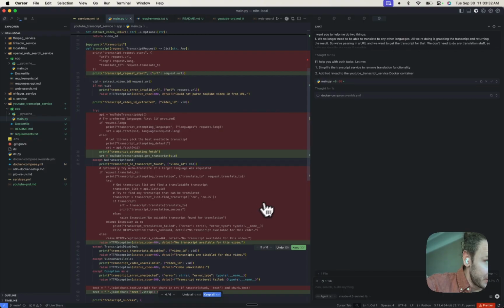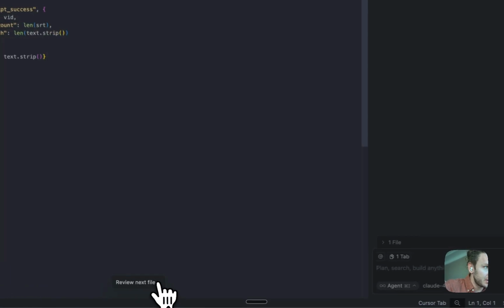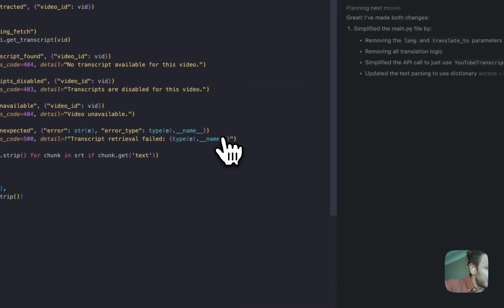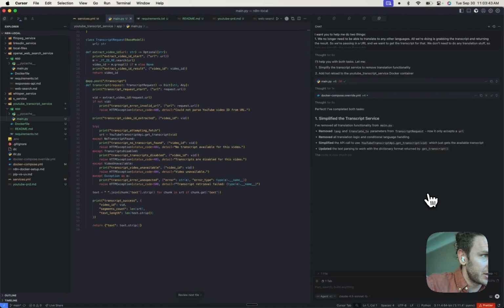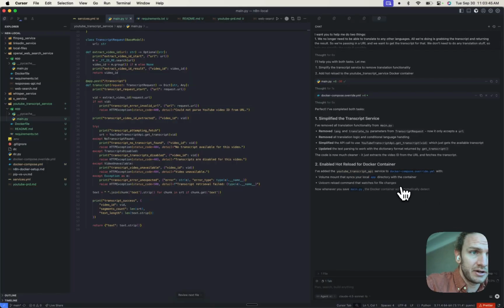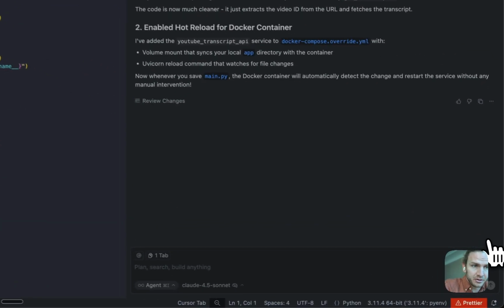Okay, it looks like we're removing 36 lines of code, which is always awesome. I'm a little skeptical if this is going to work because we just removed so much code and I didn't read it, but hey, vibe coder's going to vibe code.